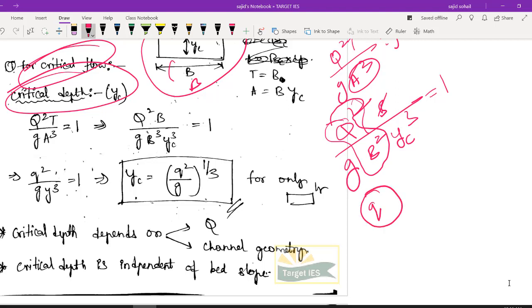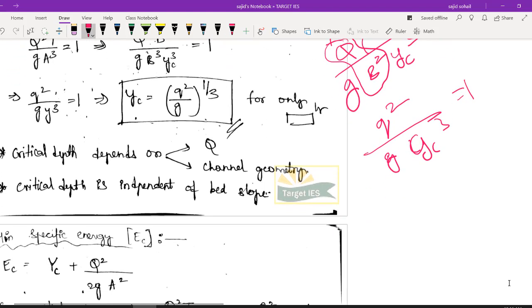From now on we are going to use small q a lot. It is nothing but discharge per unit width, right? Okay, I hope you got it. So discharge per unit width, I'm writing it as q. So whenever I'm replacing it, q by b as my small q, that will be q square by g yc cube is equal to 1.